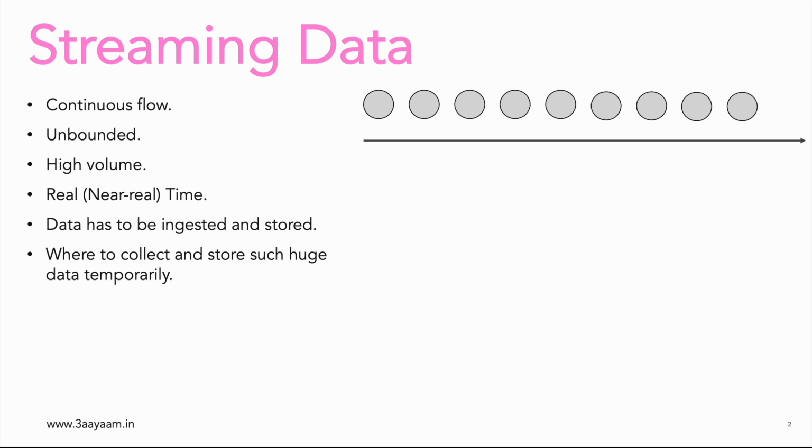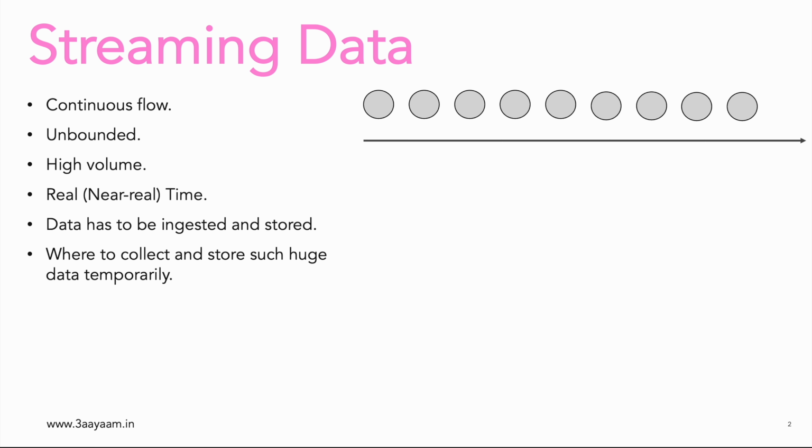Imagine that the temperature sensors are sending data continuously for the last 10 years. Maybe we do not need the data which are older than 2 years or 3 years or 4 years. At some point in time, the data would become irrelevant. So irrespective of the number of years, data is temporary. So you'll have to collect the data and store the data temporarily.